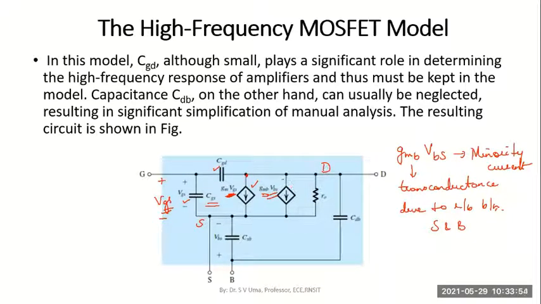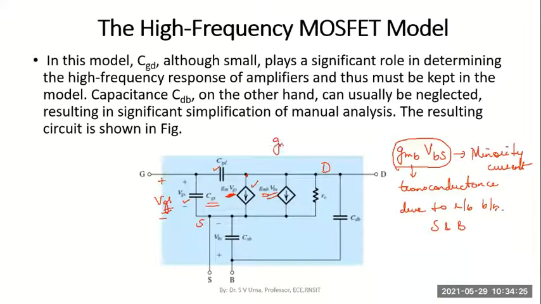And VBS stands for the voltage applied between the body and the source terminals. So if the source is not shorted to the body, that is the voltage which is present. This product, which represents the minority current, should be written in the model because it adds to the majority current.